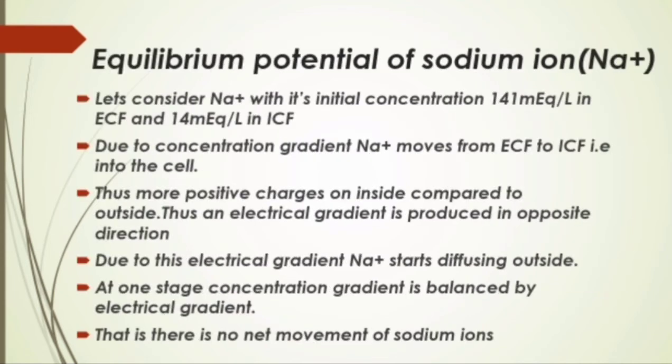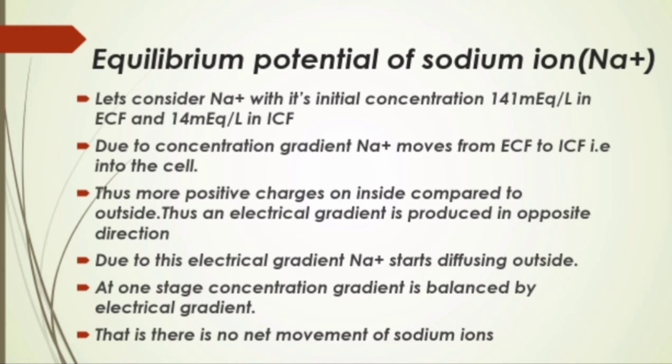Equilibrium potential of sodium. Sodium with its initial concentration of 141 milliequivalent per liter in ECF and 14 milliequivalent per liter in ICF will move into the cell according to concentration gradient. It will carry positive charges into the cell. This will create electrical gradient with more positive charge inside compared to outside. Due to the electrical gradient, it diffuses out.